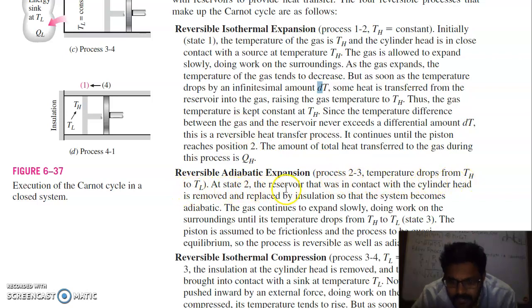At state 2, the reservoir that was in contact with the cylinder head is removed and replaced by insulation, so that the system becomes adiabatic. The gas continues to expand slowly, doing work on the surroundings until its temperature drops to TL. The piston is assumed to be frictionless and the process to be quasi-equilibrium. So the process is reversible as well as adiabatic.